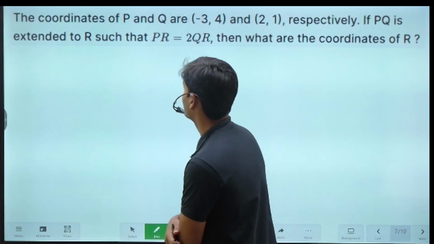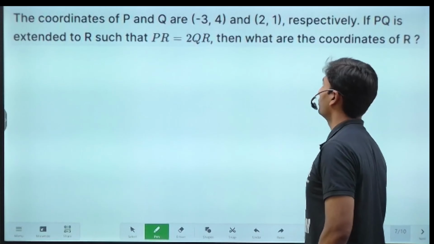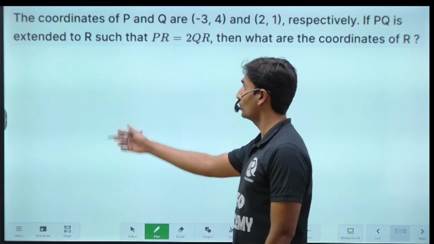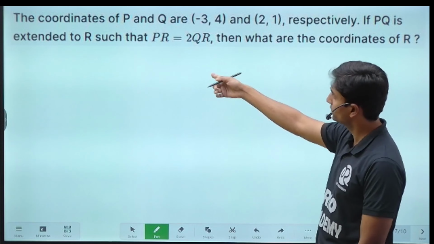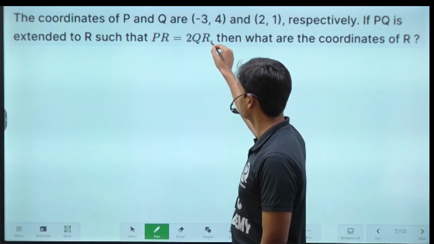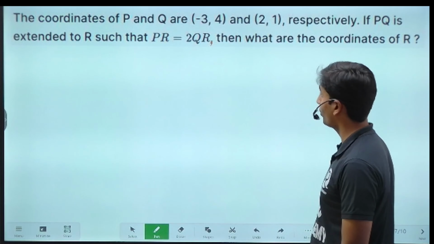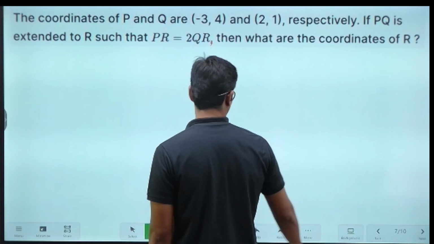Look at the question, guys. The coordinates of P and Q are -3, 4 and 2, 1 respectively. If PQ is extended to R such that PR is equal to twice QR, then what are the coordinates of R?